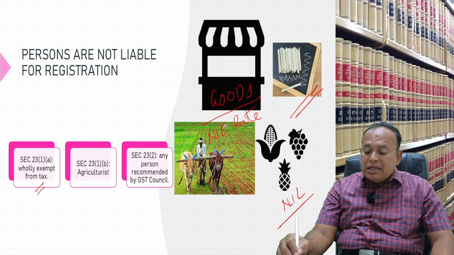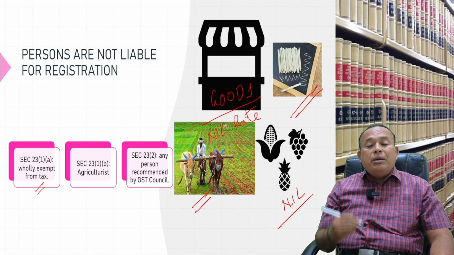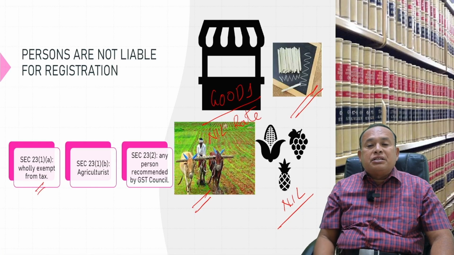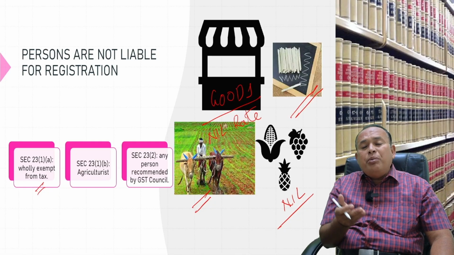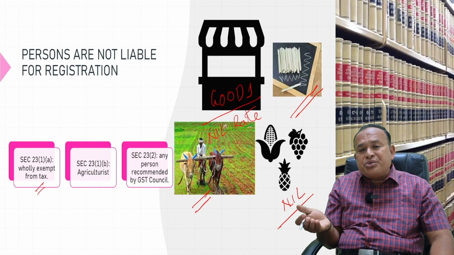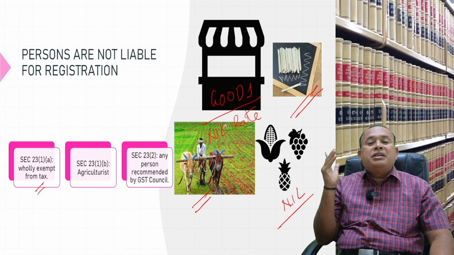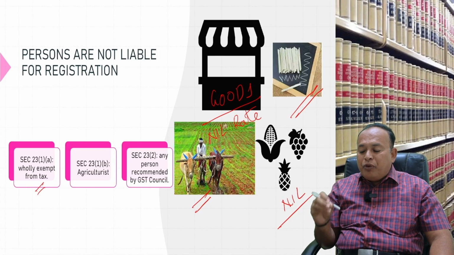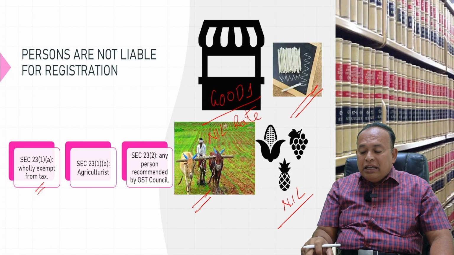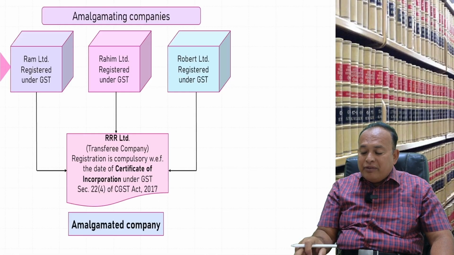I am an agriculturalist. Primarily, I work as an agriculturalist and I produce paddy. Am I liable for registration under the GST? Absolutely not. For example, I will show you one small clip for your kind attention here, in the given scenario, my dear friends.